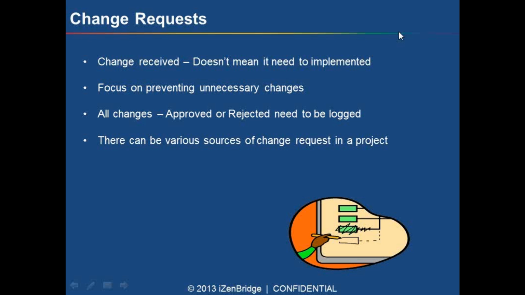And then depending on the kind of change it is, with the impact analysis, we will submit the change to our change control board. We'll talk about the change control board in later slides as well. It's the responsibility of the change control board to analyze it and see how good and how beneficial this change would be for our project.